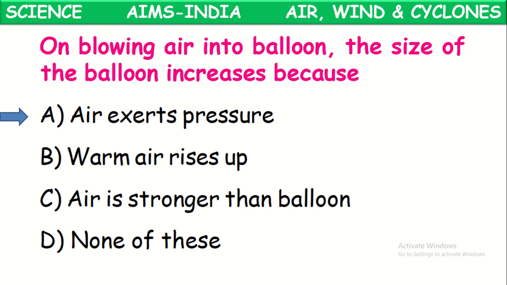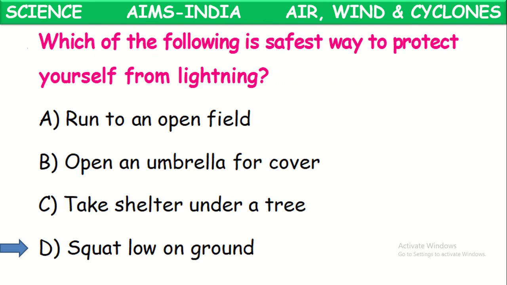On blowing air into a balloon, the size of the balloon increases because air exerts pressure. Air exerts pressure on the walls of the container in which it is stored. So if it is blown into a balloon, the air inside the balloon exerts pressure on the walls of the balloon and hence it becomes bulged. So we say the size of the balloon increases. Next one.